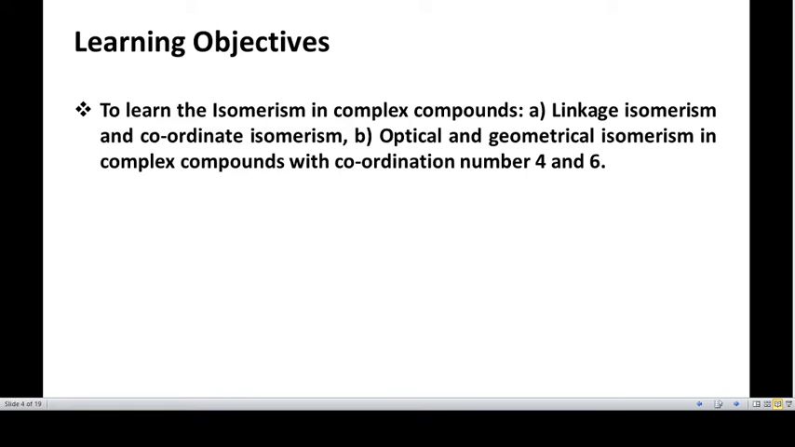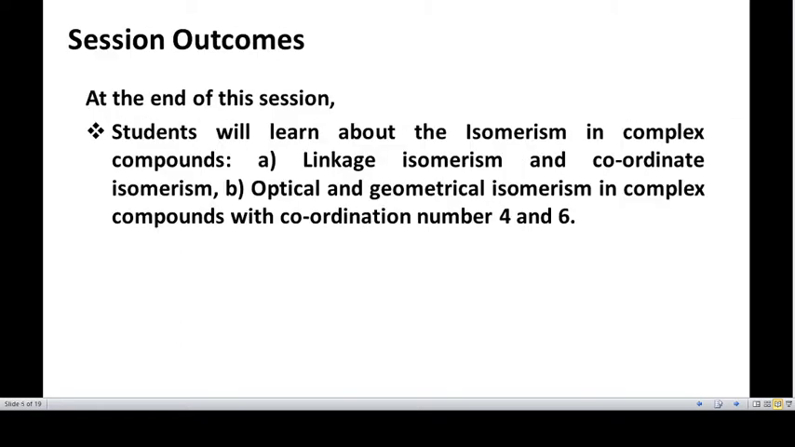The objective of the present session is to learn linkage isomerism, coordination isomerism, and optical and geometrical isomerism in the complex compounds of coordination number 4 and 6. The outcome of the present session is that one can understand the different types of isomerism, like linkage and coordinate isomerism, and optical and geometrical isomerism in complex compounds with coordination number 4 and 6.